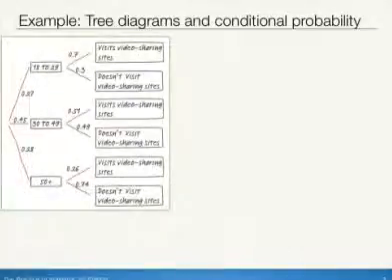Now, to draw a tree diagram, the first thing we'll want to do is draw branches for each of our age groups. We were told 27% were between 18 and 29, 45% are between 30 and 49, and 28% are above the age of 50.